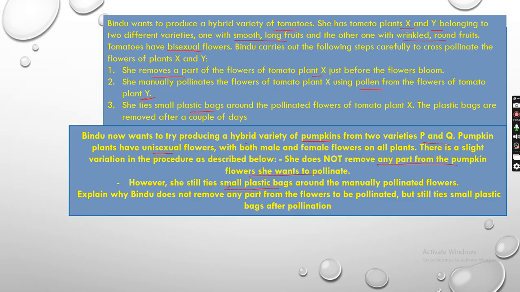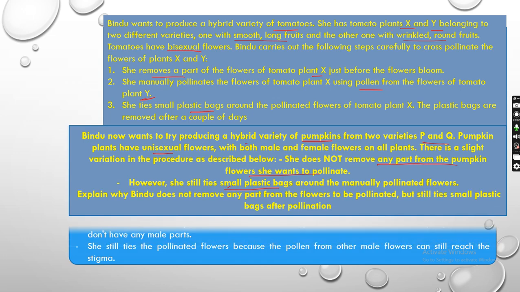She does not have to remove any part because it is unisexual. Male or female flowers are separate, so you can easily identify which one is male and which one is female. Now she has kept the plastic bag. Why? To avoid contamination of other pollinated flowers.